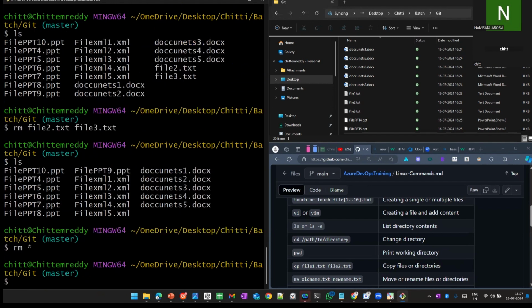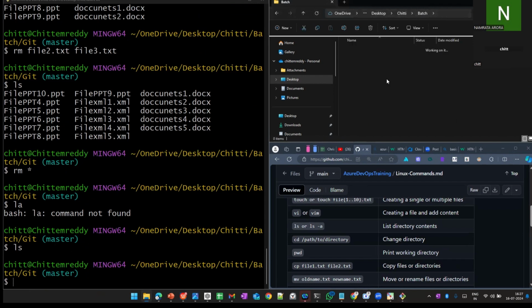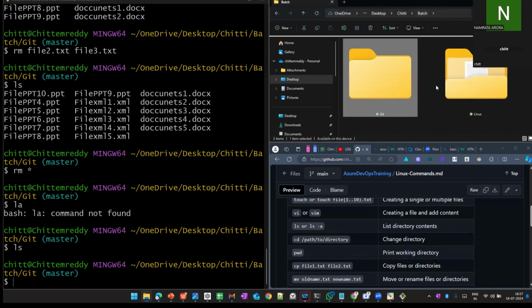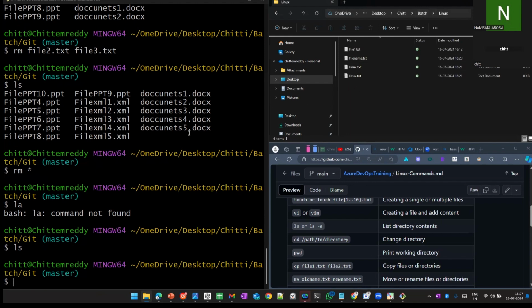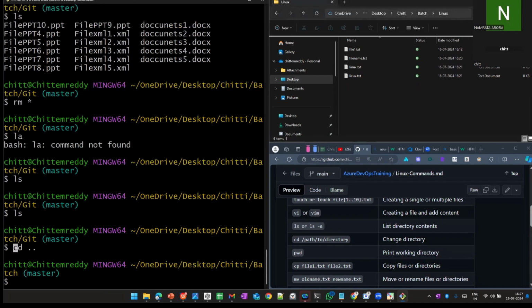See, list command, there are no files. I'm going back, coming to the git folder, there's no file. This is the beauty of Linux. Okay, these are the basic things I did. Previously we had the git folder, right? I'm going to Linux. Again, I want to go back to the Linux folder. How can I go back? Now I'm in the git folder. I want to go back using cd, change it to double dot.